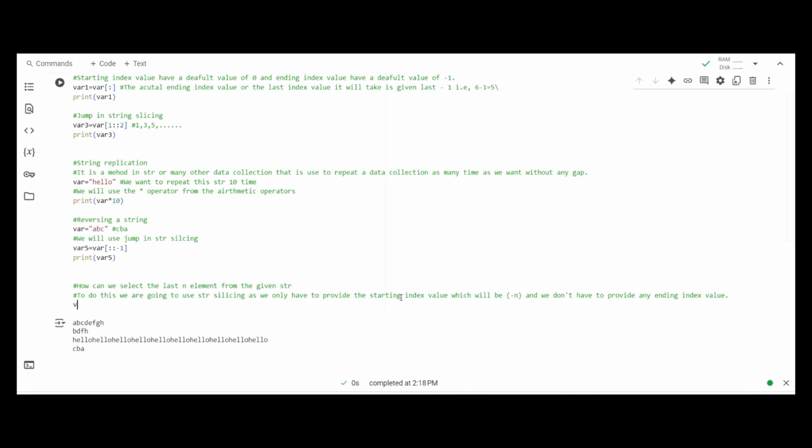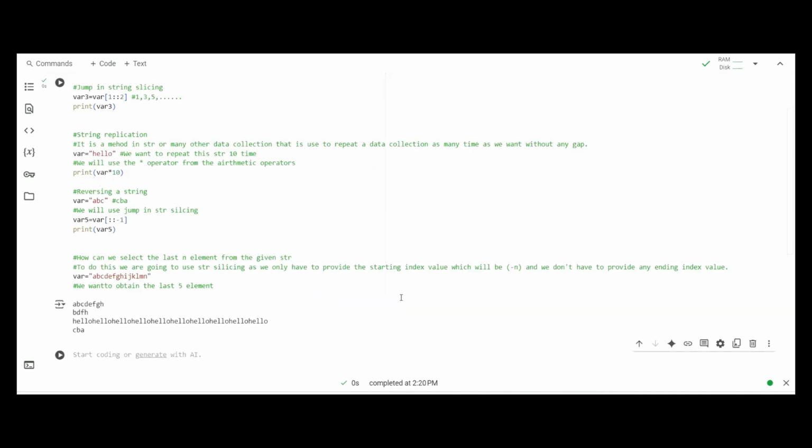Like suppose we have a variable where equal to a b c d e f g h i j k l m n, and we want to obtain the last 5 elements.